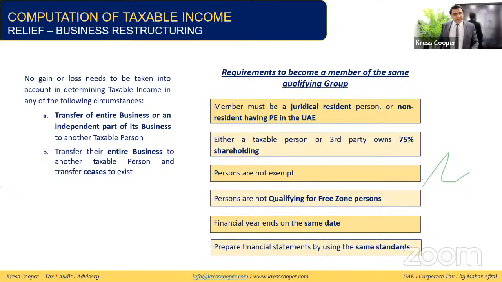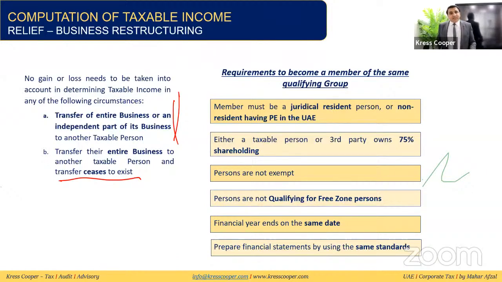Business restructuring. Business restructuring is if one taxable person is transferring its entire business to another taxable person, and getting interest in the form of shares in the respective business, then law says this transfer will not be subject to corporate tax. It will be considered a going concern basis transfer. In the same way, if the entire business is being transferred to another taxable person and the existing taxable person ceases to exist, still it will be considered transfer as a going concern and it will not be subject to corporate tax. But there are some conditions for this transfer as well.